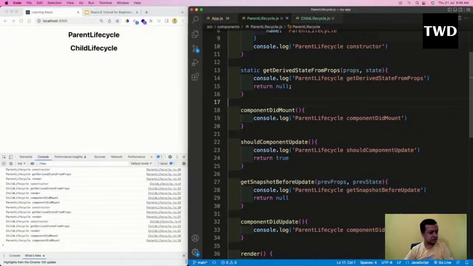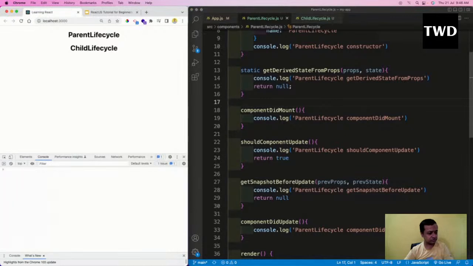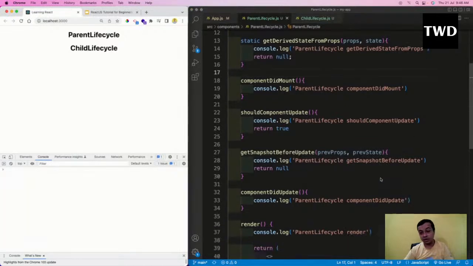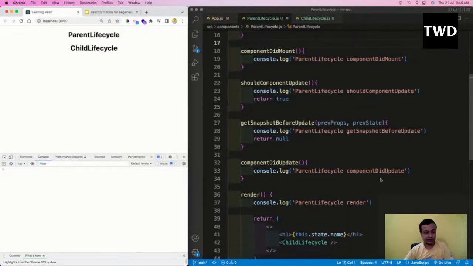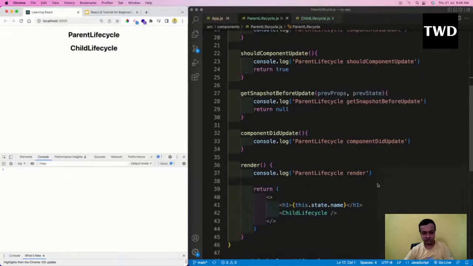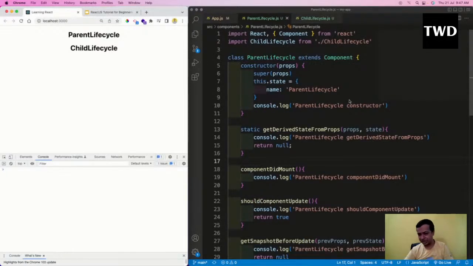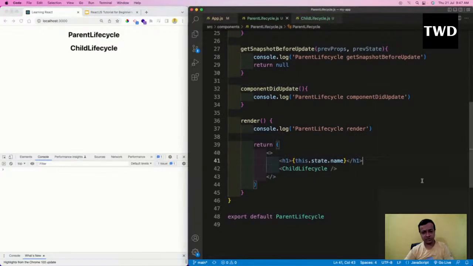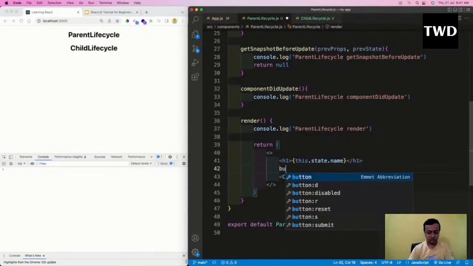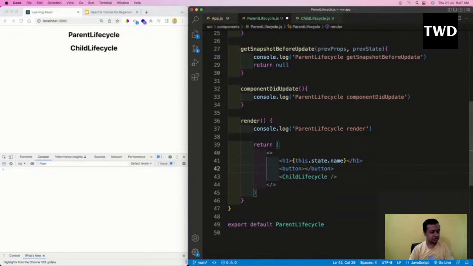Now, this updating lifecycle method doesn't happen unless the state is changed. So we need to change the state. We have a state thing here and we're going to change it. So we are going to have a button here, and this button will be